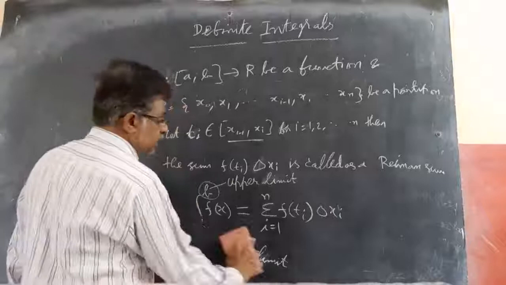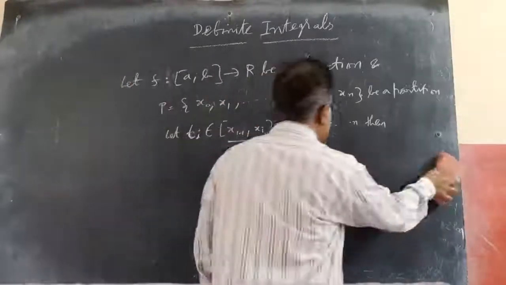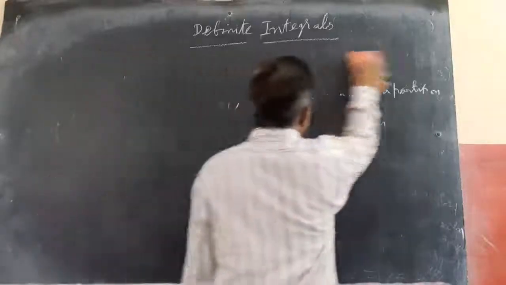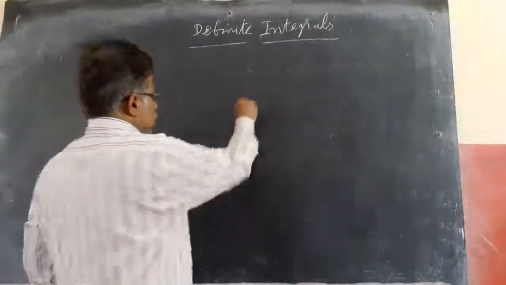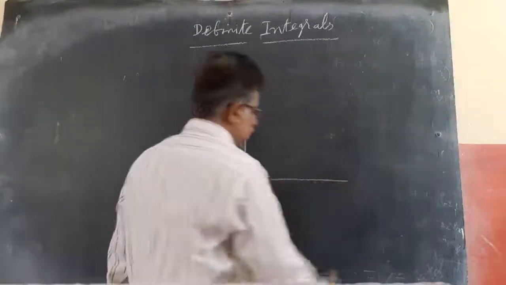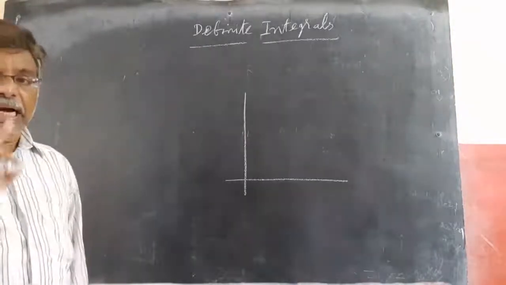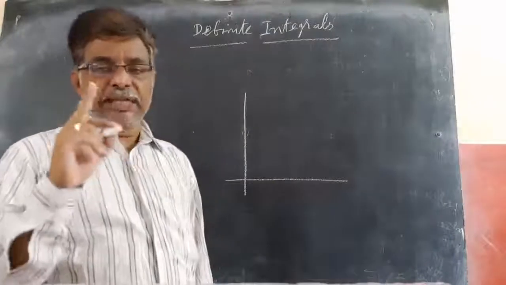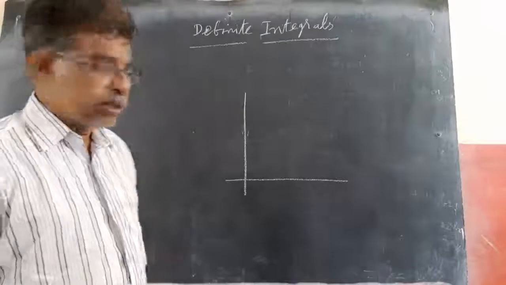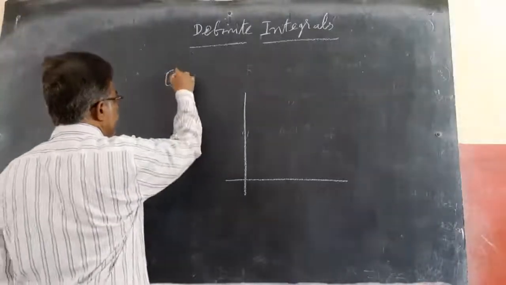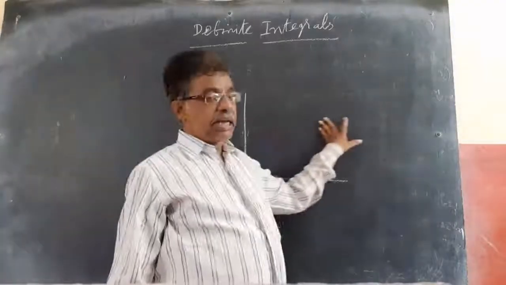Now we will discuss this in detail. What is the sigma f of xi into delta xi? First of all, it should be a function, and one more foremost thing, it should be a continuous differentiable function. F of x should be a continuous differentiable function over the interval a comma b. Then only is it the Riemann sum.